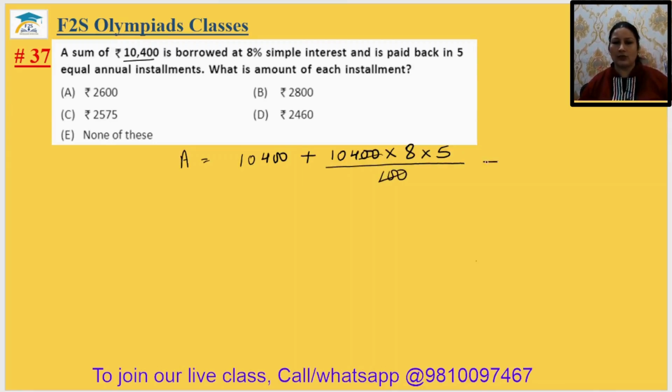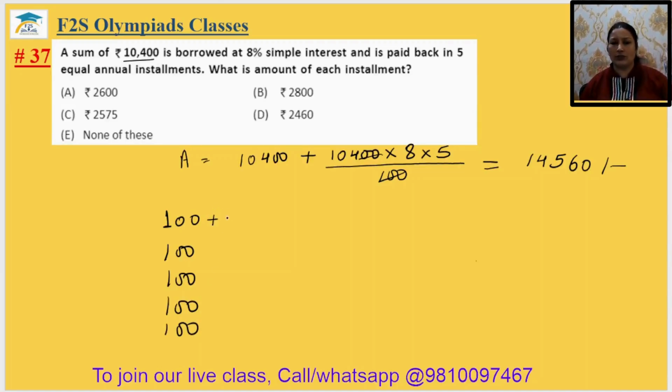Cancel out: 8 5s are 40, and 40 multiplied by 104 will be 4160. After addition we will get 14560 rupees. Okay, now we have to make the installments. There are 5 installments, so we first consider installments of 100.